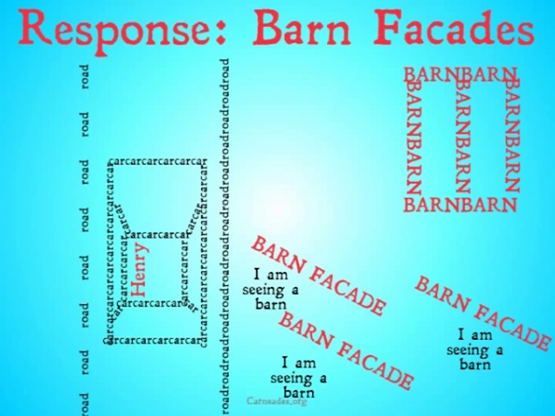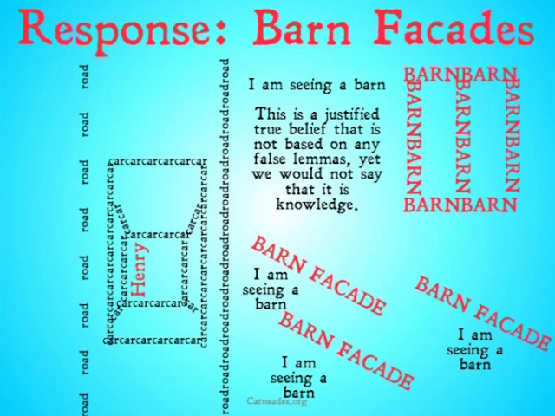However, eventually, Henry's driving along and he sees an actual barn. Even people in barn facade country actually have to keep their animals somewhere. He forms the belief, I am seeing a barn. The trick is, this is now a justified true belief, and it's not based on any false lemmas, just as his beliefs about barn facades previously were not based on any false lemmas. He did not form the belief, I am not in barn facade country, because he doesn't know what in the world barn facade country is. He based those beliefs on no false lemmas, and now he bases this belief on no false lemmas. It's justified, it's true belief, but we wouldn't call it knowledge.